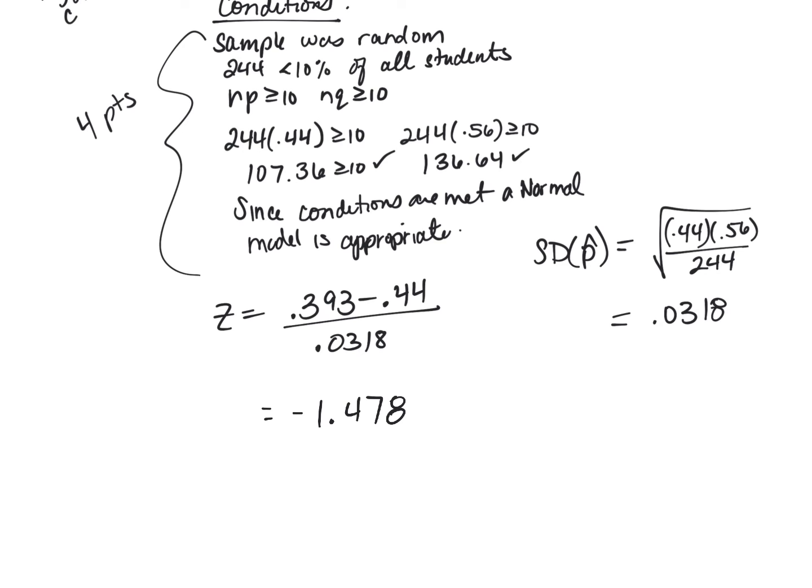So the question was not what's the probability of getting a sample, it was should he be surprised at this result? It's lower than the national average, but is it low enough for us to say, wow, this college really has a lot of kids that don't drink or binge drink? Is it low enough to be surprised? No. Why? It's within 2 standard deviations. So I have to answer the question. I can't just say negative 1.478 and move on with my problem. I didn't answer the question.